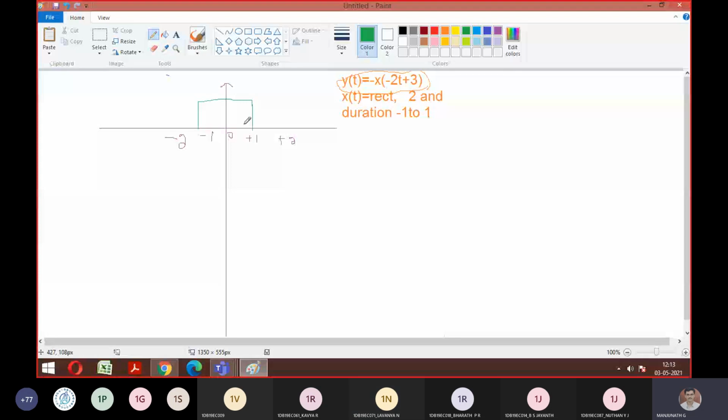Yes, sir. Fine. So if you're able to get this sketch, then from here onwards you will do it. It is not a big task. So they may make you rectangular, triangle or square, whatever they give, stick with the procedure. If they give a triangular wave instead of a rectangular wave, you should draw a triangle wave depending upon the amplitude and the duration. If they tell duration is 0 to 1, then this diagram will come from 0 to 1, so don't write minus 1 to plus 1. See the question, amplitude and duration, and plot according to that. Okay, so proceed from now onwards. I hope you can plot this, right?